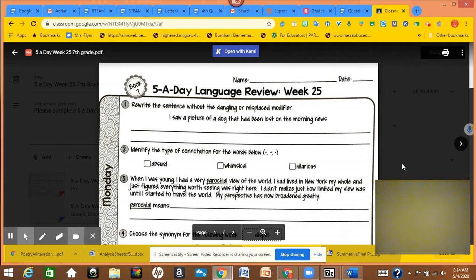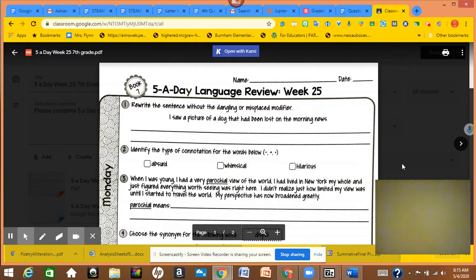So what do you need to underline? Remember, hyperboles are extreme exaggerations. Personification gives something that's not alive human qualities. Simile uses like or as to compare two unlike things. Metaphor does not use like or as, but compares two unlike things. And an idiom would be a group of words that doesn't mean what they say. Don't forget to explain what the figure of speech means for number 4.